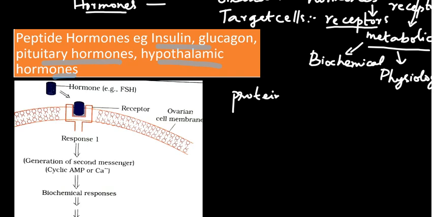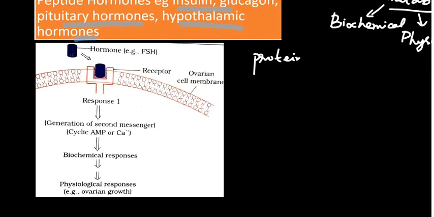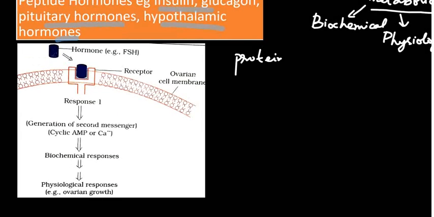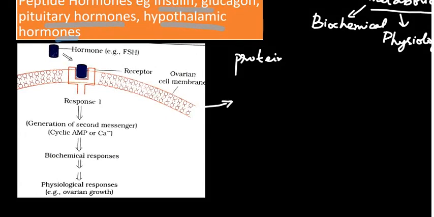Now, when the follicle stimulating hormone reaches the target cell membrane, there will be a receptor present on the membrane.